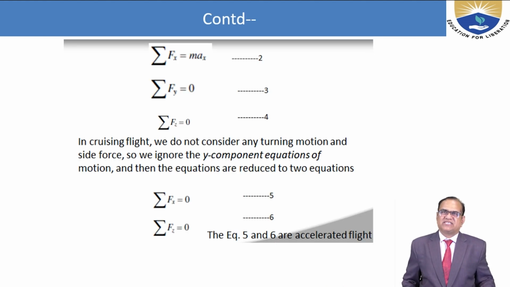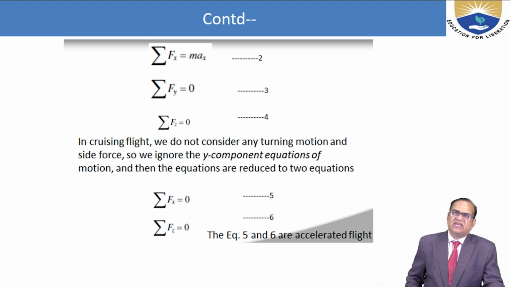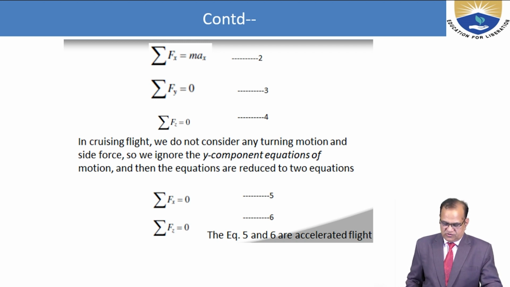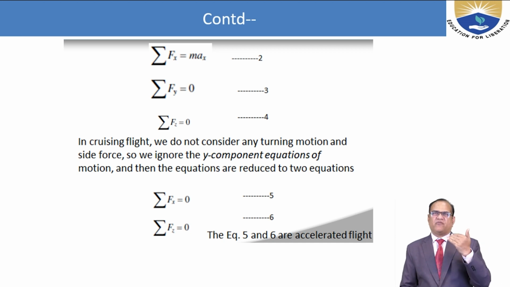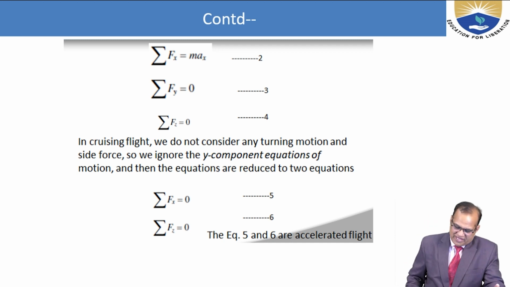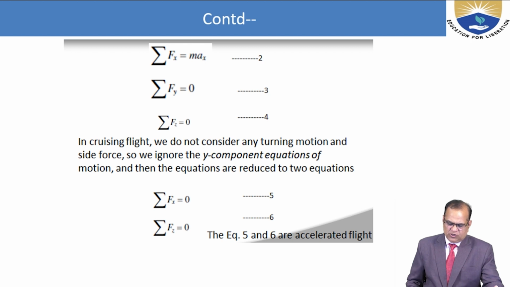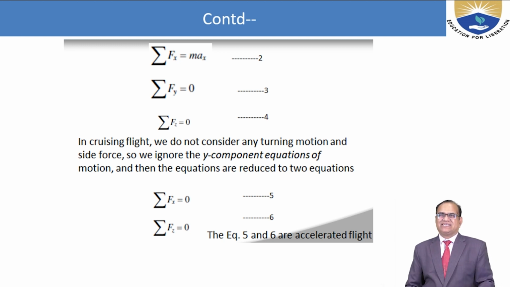So sigma Fx is equal to max, sigma Fy is equal to 0, sigma Fz is equal to 0, because we are assuming that forces are not acting in the y and z directions. In cruising flight, we do not consider any turning motion or side force, so we ignore the y component of the equation of motion, and the equations reduce to two: sigma Fx is equal to 0 and sigma Fz is equal to 0.